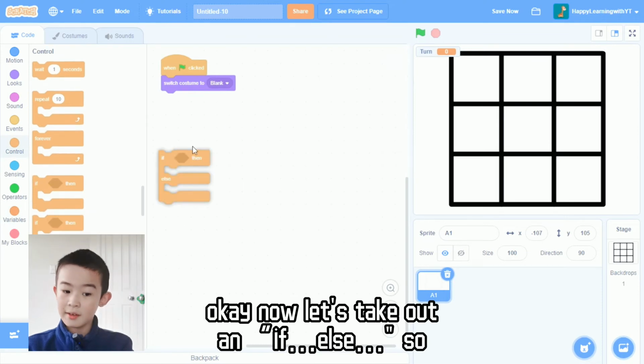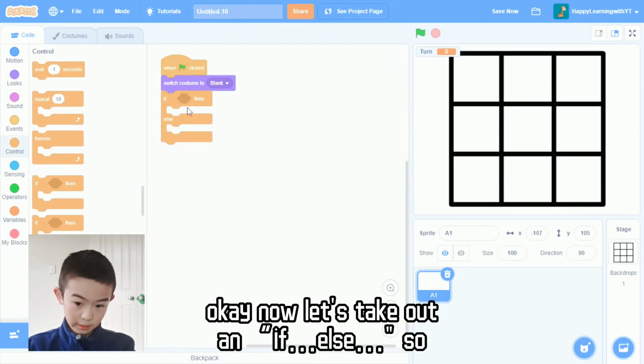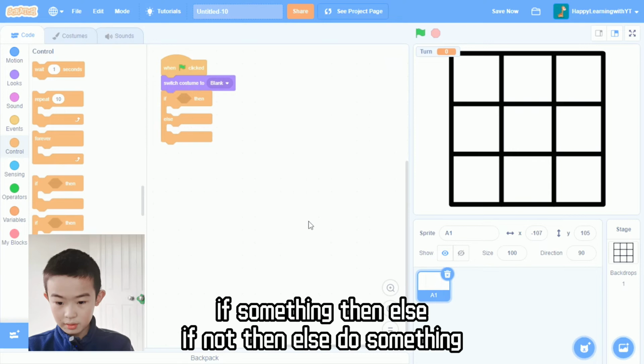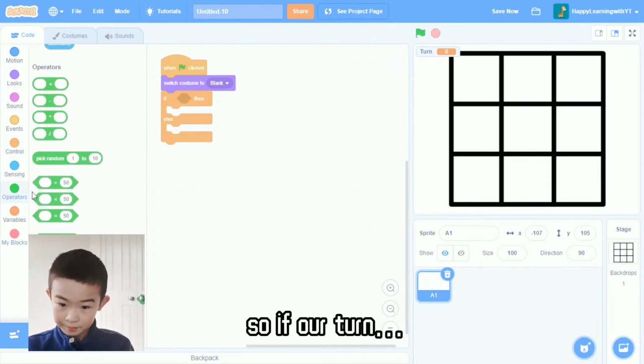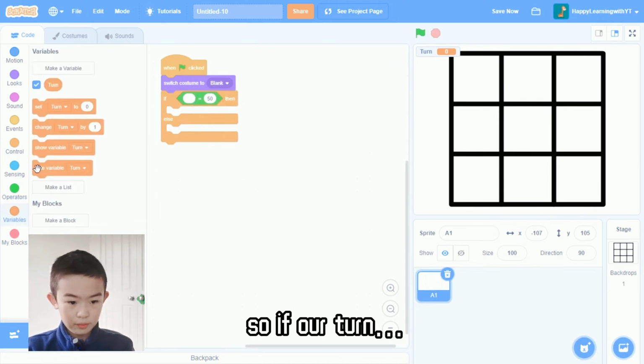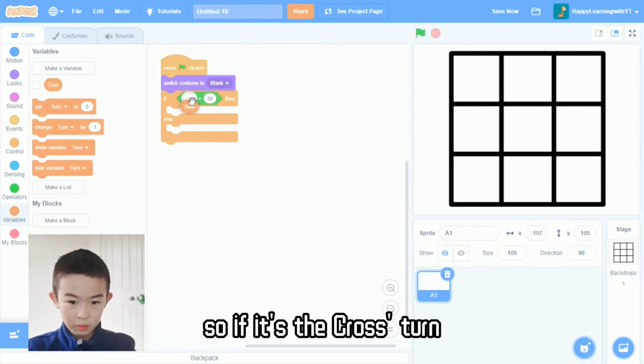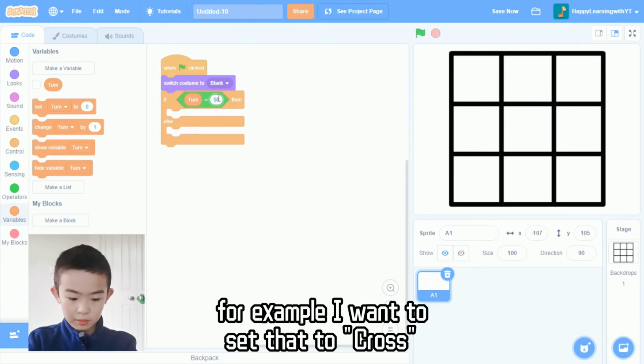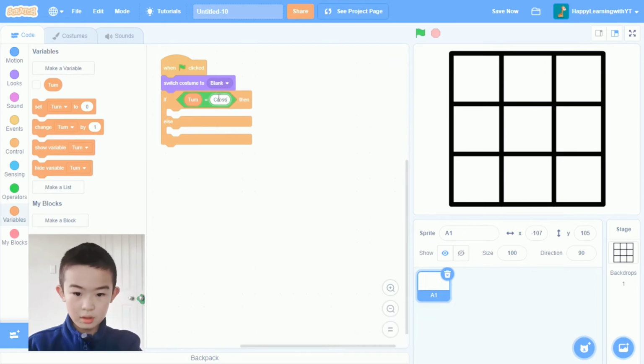Okay, now let's take out an if else. So if something, then do something. If not, then else, do something. So if our turn, so if it's the cross's turn, for example, I'm going to set that to cross.